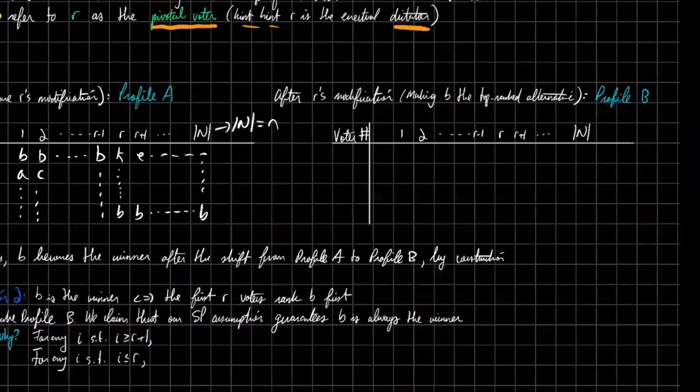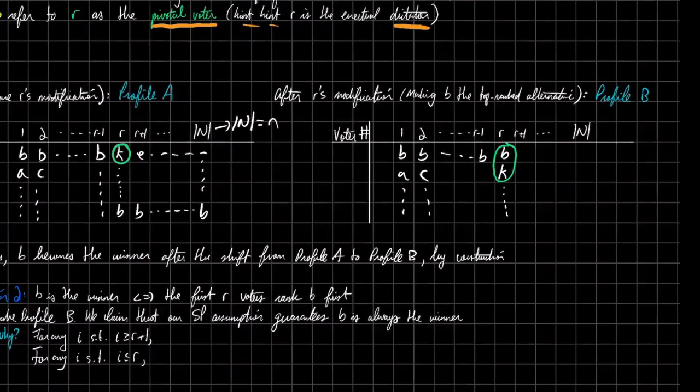Now, after R's modification, we have the same thing. On this side, everything is the same, and we still have B here. But the crucial difference is that we now have B swapped with K. As we said, we're going to maintain ordering. So if K is first and we boost B, or Donald Trump, all the way to the top of R's ranking, we'd want to maintain that K is thus the second rank. Otherwise, we mix up and jumble for no reason, and we don't want to do that. So we have the rest of R's rankings, and then everything else stays intact because we don't touch them yet.